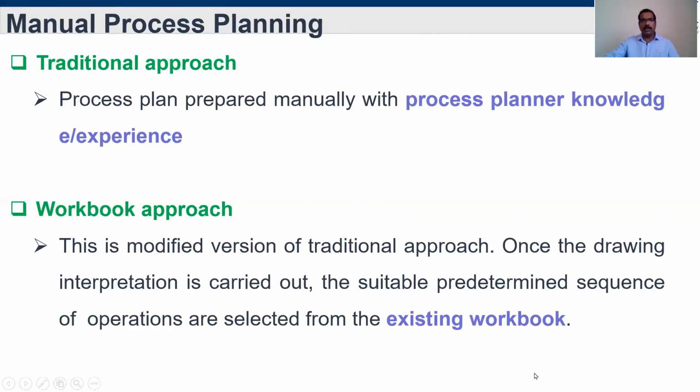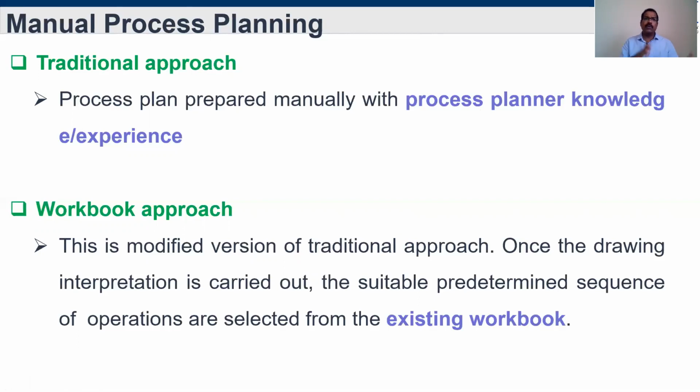Now, how about the workbook approach? The workbook approach uses an existing process plan. As I said, in the traditional approach, the process planner prepares the process plan based on his knowledge and experience. That will be stored in the industry as a paper sheet or document, filed properly.